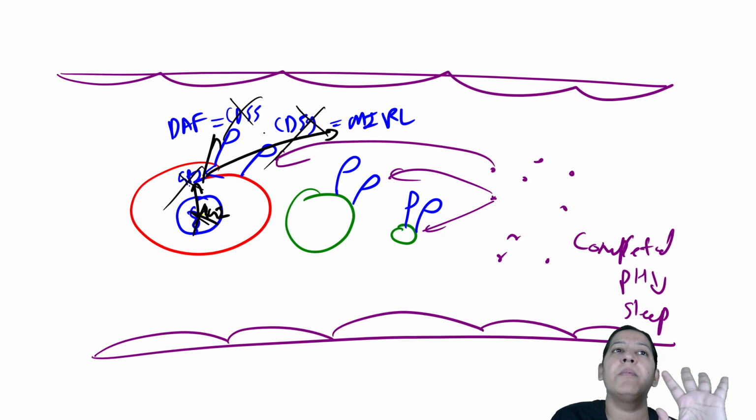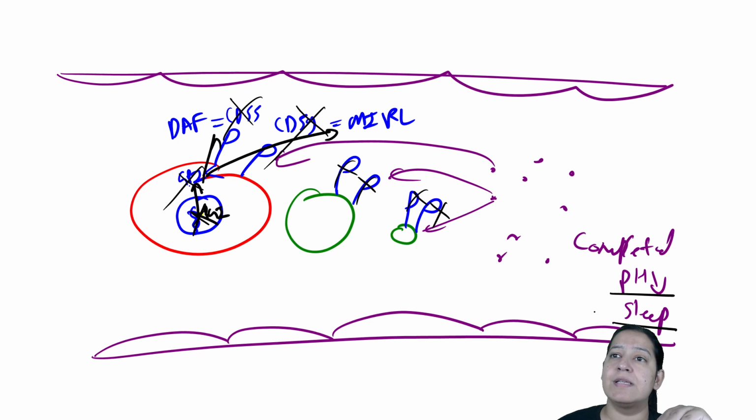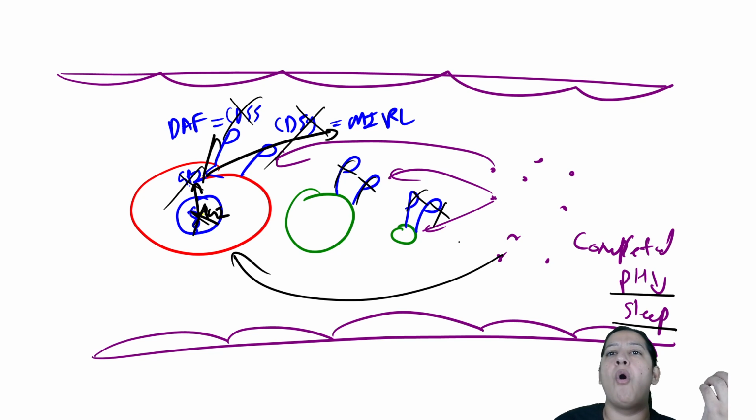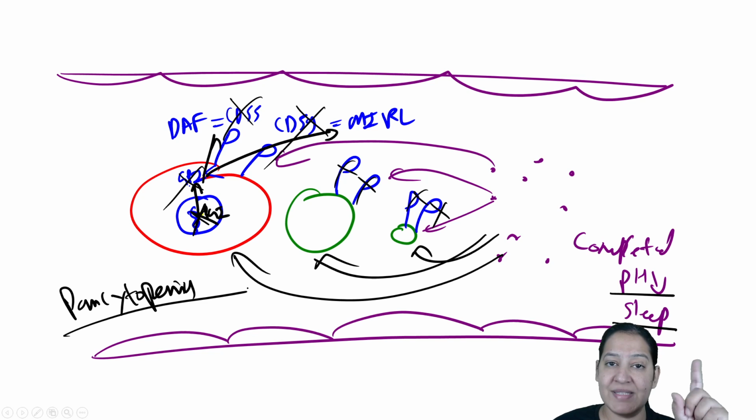So what is the problem if these two guards are absent? Cells are present, RBC, WBC, platelets are present, but the guards are absent. So whenever a person goes to sleep during night, the pH falls, the complement will become activated, and complement will cause the lysis of all these cells. So the patient presents with pancytopenia. This disease is known as paroxysmal nocturnal hemoglobinuria.